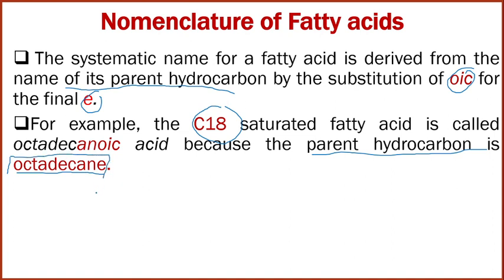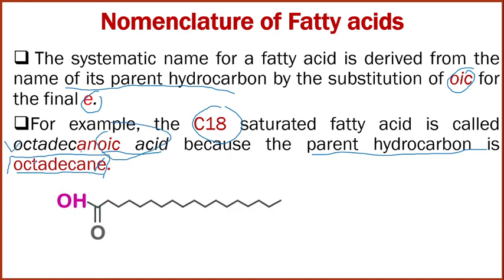So here octadecane is the parent hydrocarbon, and the last carbon is where the carboxylic acid group is attached in fatty acids. As we all know, oic acid is the suffix for carboxylic acid and it has priority in the nomenclature system, so oic acid comes at the end of the name. The e is removed and oic acid is added, so it is called octadecanoic acid.